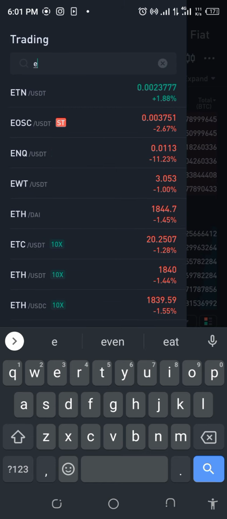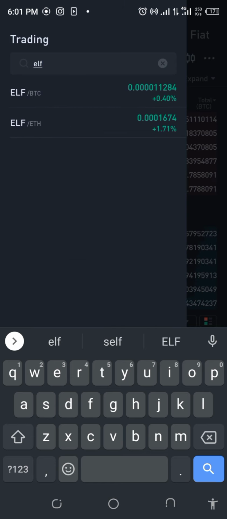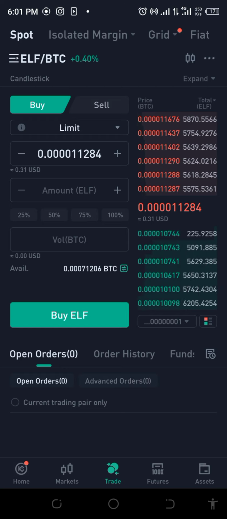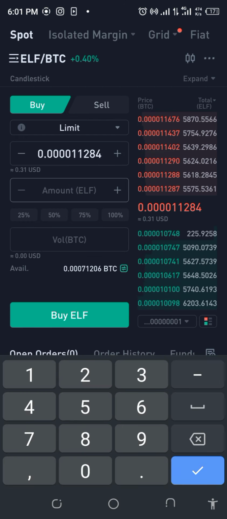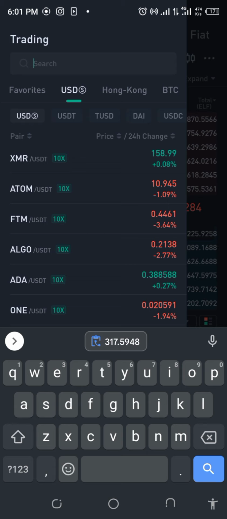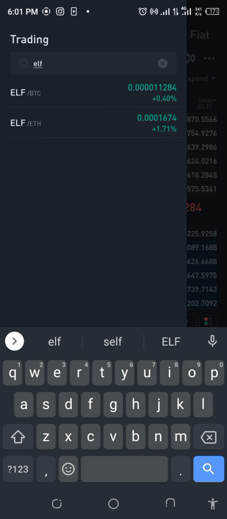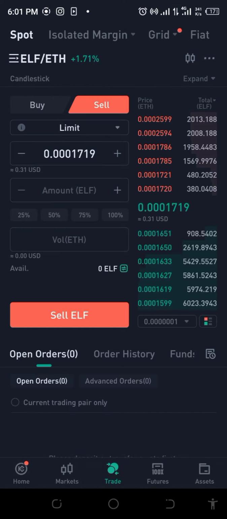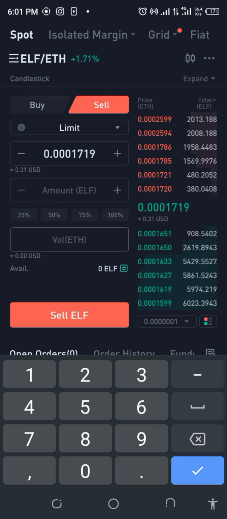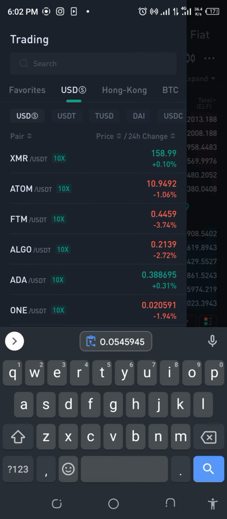So let me go and try this out with ELF BTC. Okay. So now we want to buy, let's buy, okay, so we're going to get 317. So this is like $100 worth of BTC buying ELF. So let's just go ahead and cut that out, right? And then let's sell to ETH. So that's going to be ELF, ETH, okay? So we're going to sell that. We're going to put in that current amount. So we're going to get this amount of ETH. So let's go ahead and now sell the ETH to USDT.